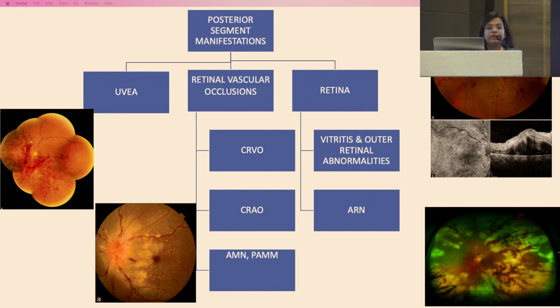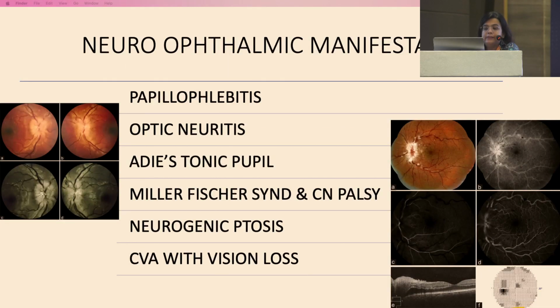So it majorly affects the arteries and the veins, in the form of central retinal vein occlusion, central retinal artery occlusion, acute macular neuroretinitis, and paracentral acute middle maculopathy. Other retinal manifestations reported in the literature were acute retinal necrosis, vitritis, and abnormalities of the outer retinal layers.